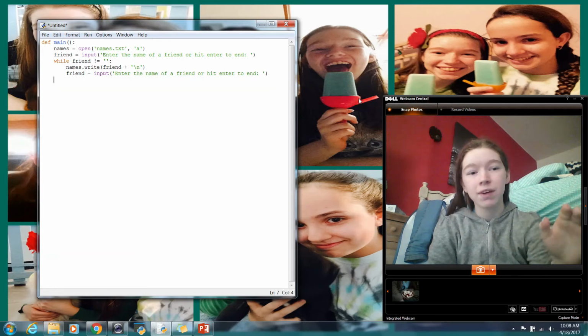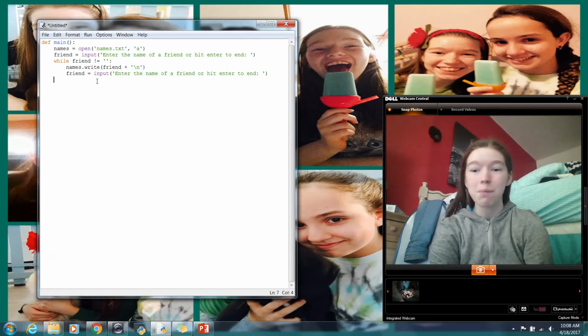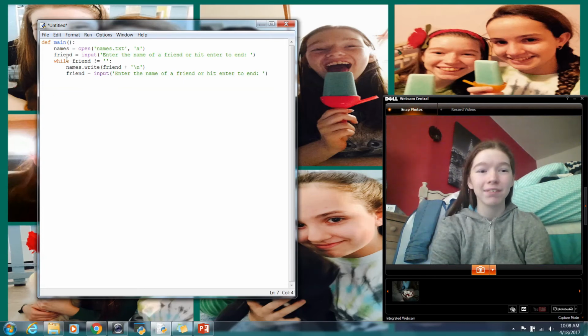So yeah, we have the variable, then I'm going to use the mouse, because then you can actually see where I'm pointing. We have the variable, so while friend does not equal nothing, it'll print what we put friend to equal as. Then we put friend to a new variable. Since the loop has ended, since we're not going to add anything else, it jumps back up to while friend does not equal 0.